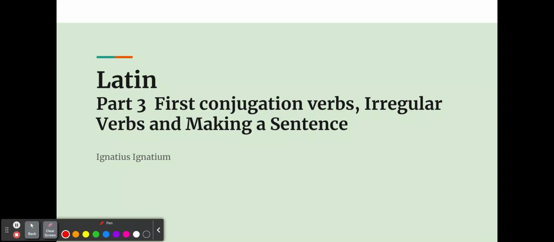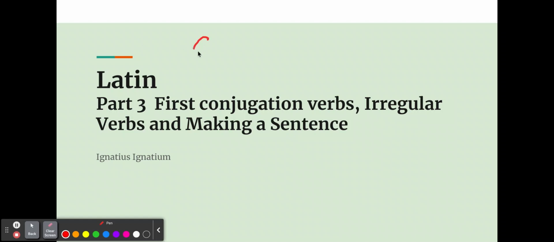Okay, this is our third video in Latin, and we're still talking about the RA verbs, if you remember from the last videos. The first conjugation of verbs are the RA verbs. And we'll also talk about some irregular verbs like we talked about in the last video. And we'll start building sentences. So let's look at another RA verb.